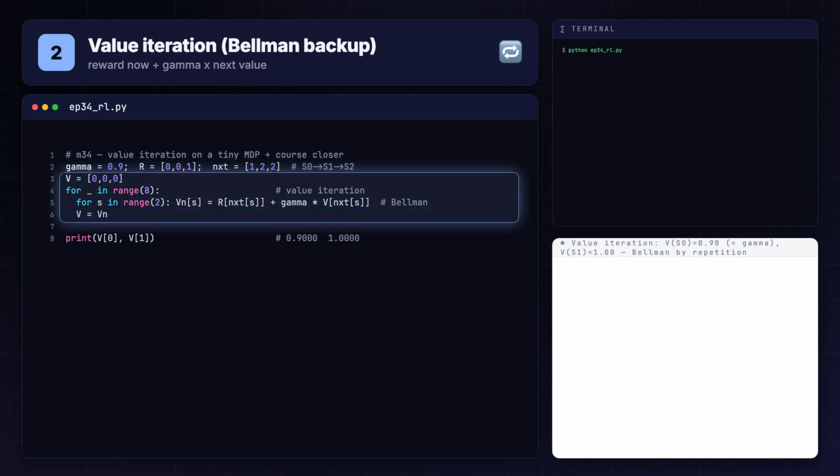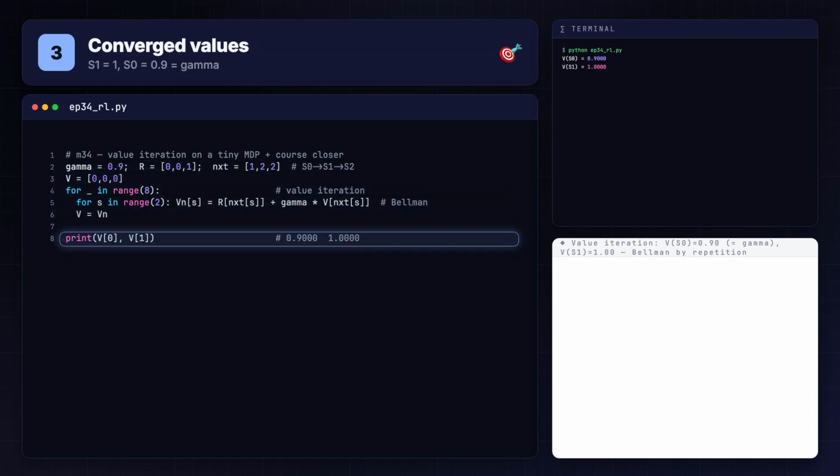We start with all values at 0 and sweep. Each state's new value is the reward at the next state, plus gamma times that next value. That single line is Bellman, applied over and over. After it settles, we print the values.